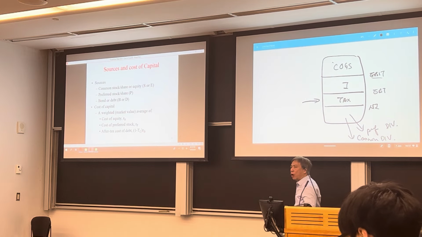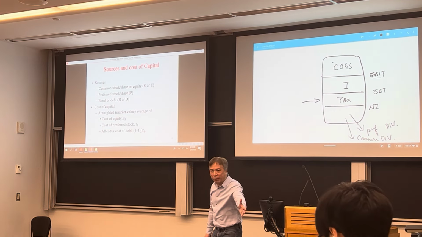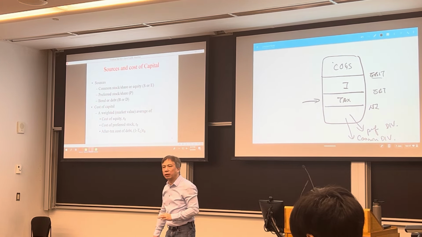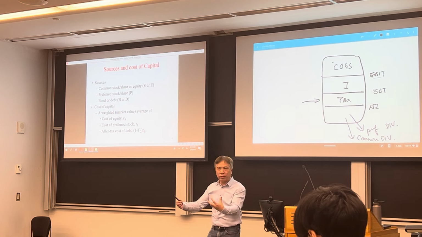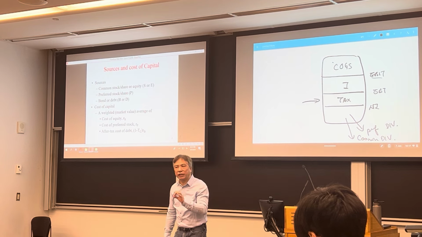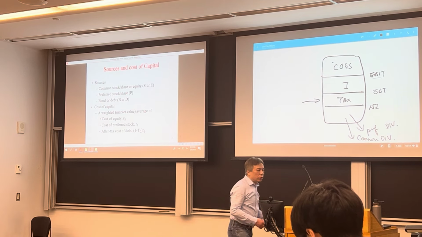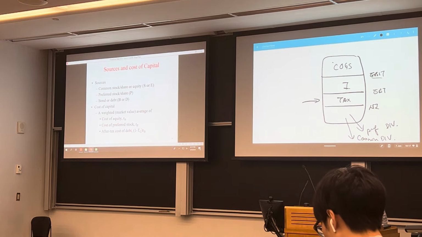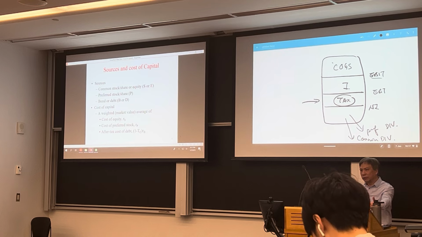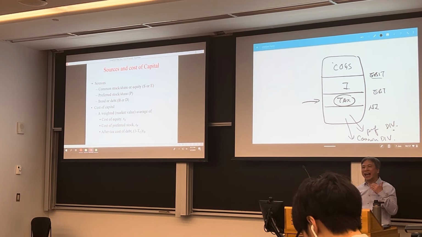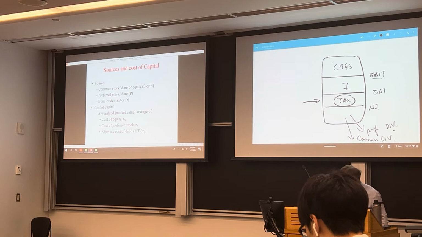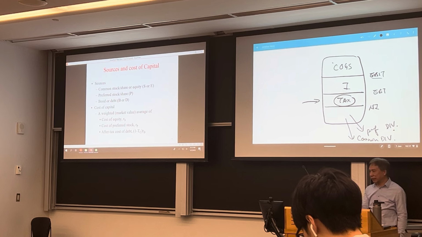The same thing here. When a company makes a $100 interest payment, they reduce their taxable income by 100, so they reduce their tax liability by 100 times whatever the tax rate. So if the tax rate is 20%, then they get a tax refund of 20. All right? So if you look at this, the interest you pay will affect your tax payment because interest is paid before tax. But preferred dividends and common dividends are paid after tax. How much you pay will not affect your tax liability.